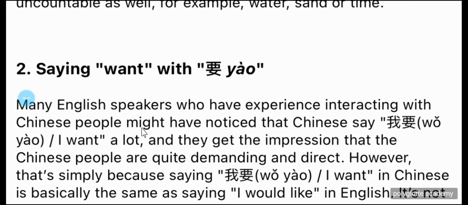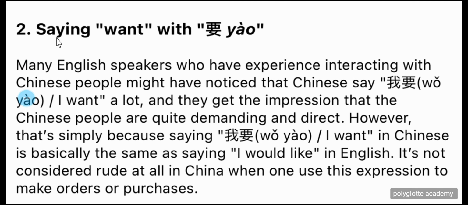Now, let's see saying want with 要. So many English speakers who have experience interacting with Chinese people might have noticed that Chinese say 我要, I want, a lot, and they get the impression that Chinese people are quite demanding and direct.